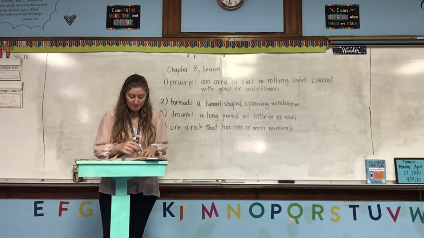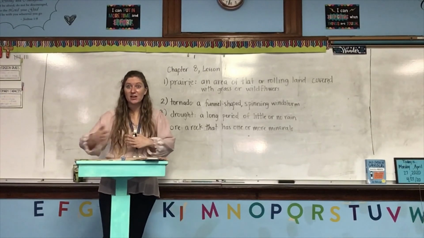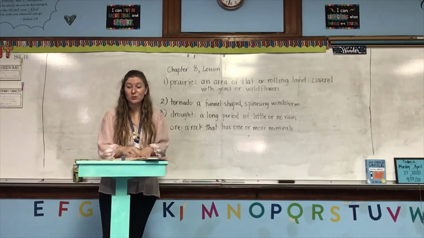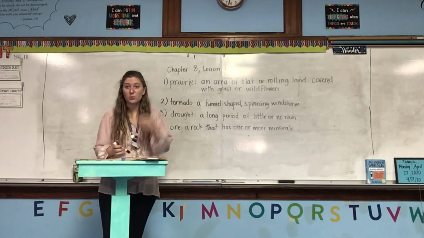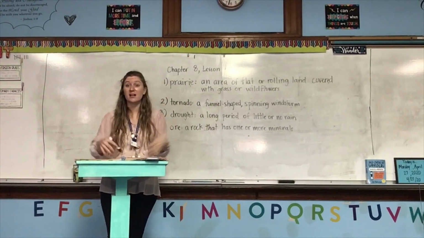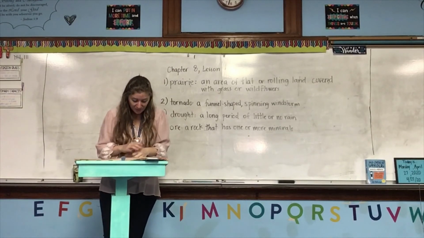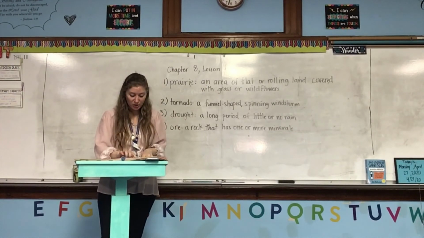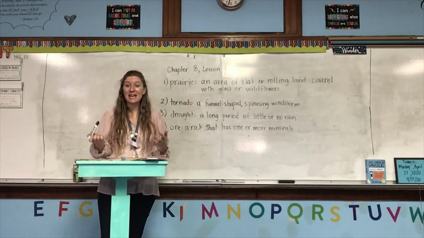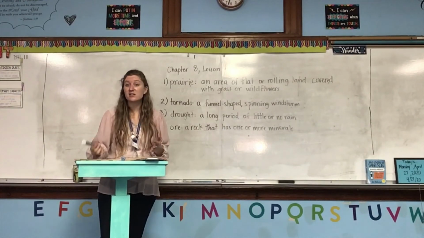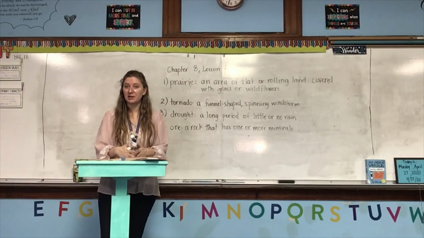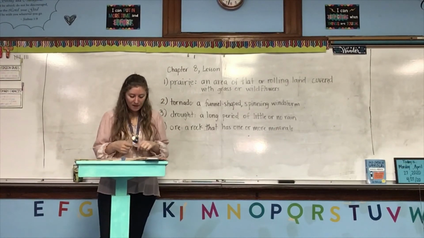But we do see it in areas that are close to other regions. Like we see it close to the border of Canada, and we see it close down at the bottom, close to the border of the Southeast, because those areas do have a lot more trees. We don't see very much going towards the west, because once we move into the West, we'll find out that, especially in the eastern part of the West, there's not a whole lot of trees. It's very similar to the Midwest, just the eastern part of the West, not the whole thing.